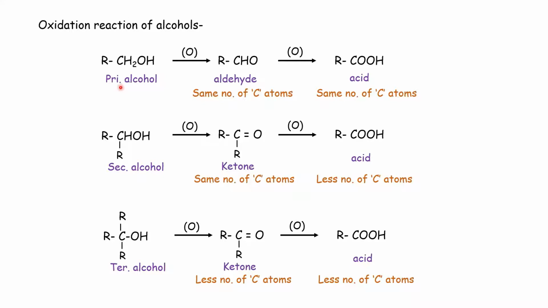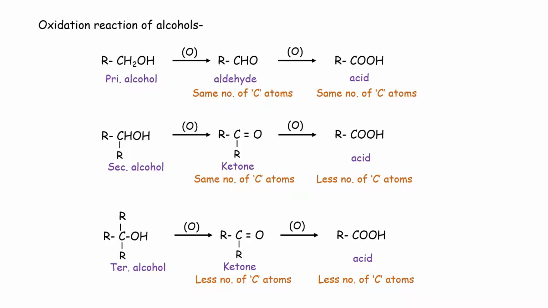Again we see primary alcohol, first it gives aldehyde having the same number of carbon atoms and then acid having the same number of carbon atoms. In case of secondary alcohol, it gives ketone with the same number of carbon atoms, and on further oxidation it gives acid having fewer carbon atoms. And in case of tertiary alcohol, it gives ketone and acid having still fewer carbon atoms.